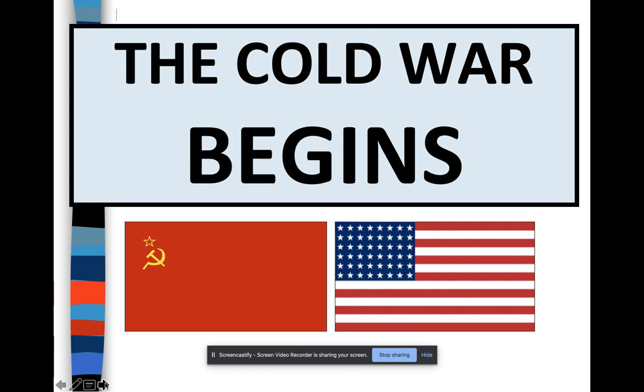It's not an exaggeration to say that the entire world is going to choose a side. You're either going to think of it like Bloods versus Crips. Those who choose the United States and capitalism are going to be the blue team. Those who choose the Soviet Union and communism, they're going to be the red team. And you'll see this is actually going to play out as we go through.